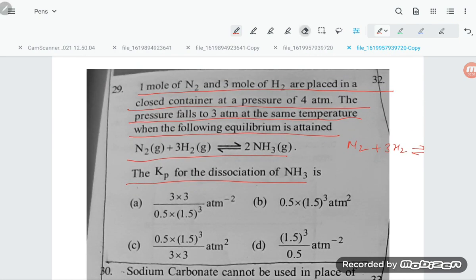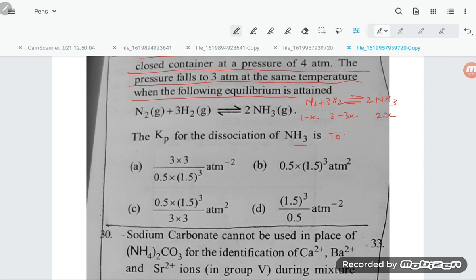Space is very less, let us try to solve it here. N2 plus 3H2 gives 2NH3, dear students. So consider 1 minus x, 3 minus 3x, and 2x. Total moles: 1 minus x plus 3 minus 3x plus 2x is equal to 4 minus 2x, which is equal to how much? It is coming x is equal to 3.